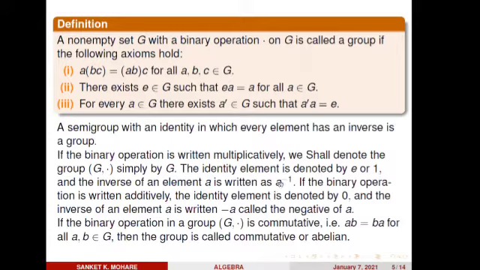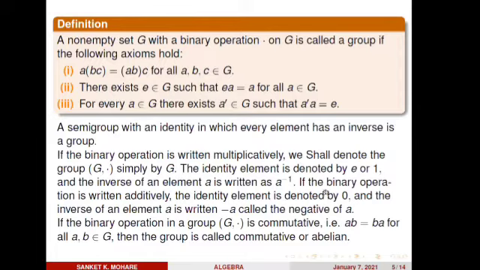It is just a notation for the identity element with respect to the binary operation multiplication. Throughout we are going to use the notation 1 or E if the binary operation is multiplicative, and the inverse of an element A is written as A inverse.